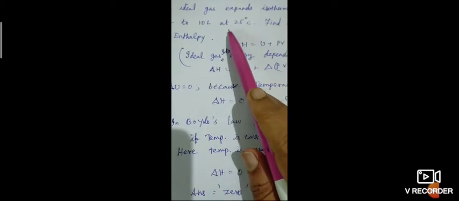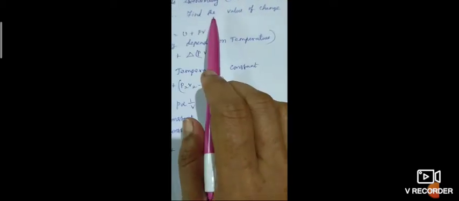Next, another problem. An ideal gas expands isothermally, which means the temperature is constant, from 1 liter to 10 liter at 25 degrees Celsius. Find the change in enthalpy. What is the formula? You have to remember this formula: H is equal to U plus PV. That is enthalpy.